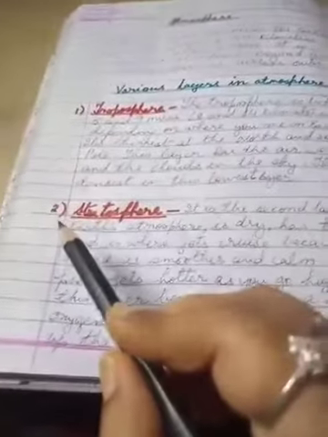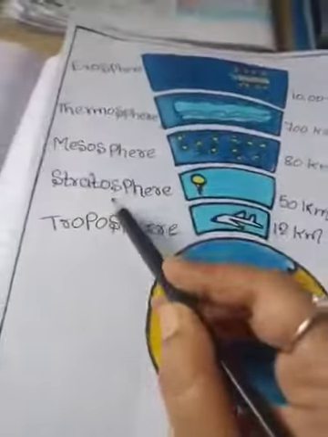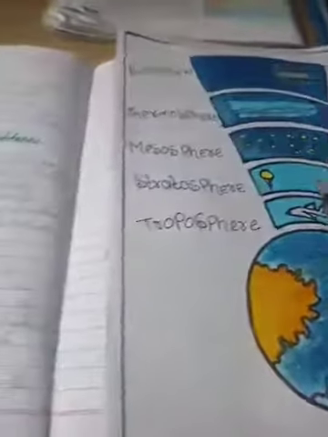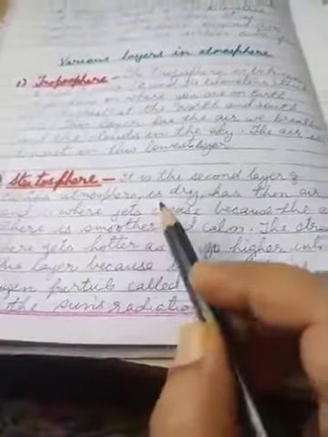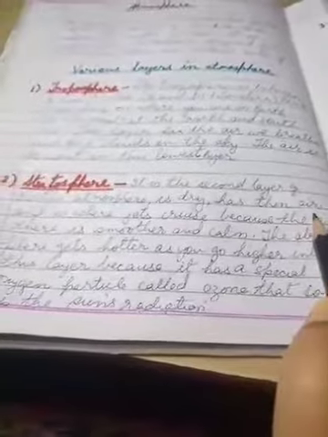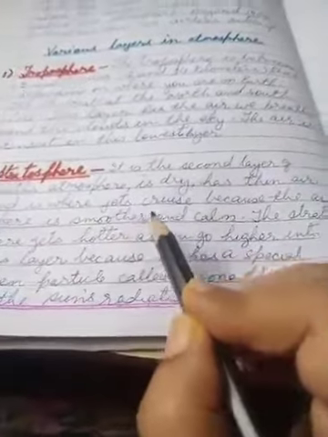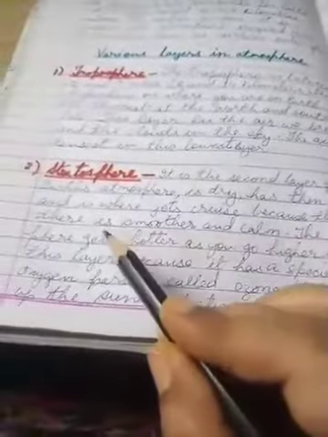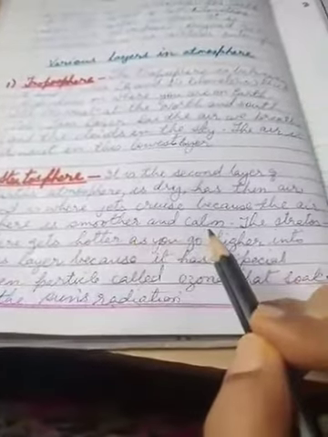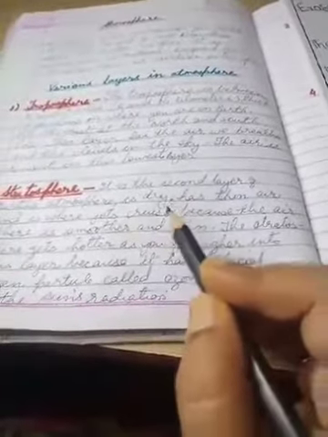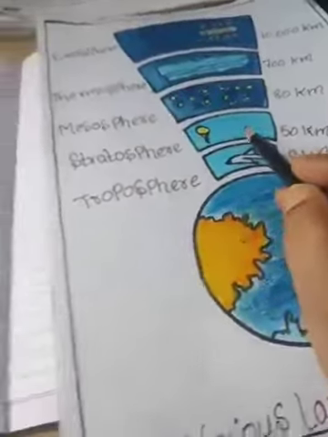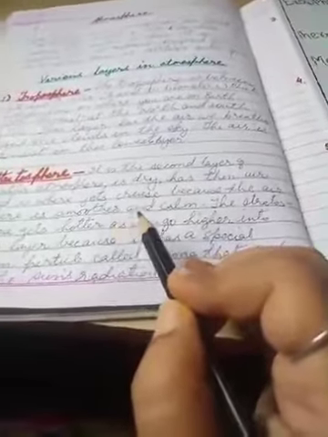Now let us start with the next layer of air, that is stratosphere. Over here you can see, children, in the picture I have made stratosphere. Now let us see over here. It is the second layer of the earth's atmosphere. It is dry. It has thin air and is where jets cruise because the air there is smoother and calm. It is saying that all the very fast planes move around in this stratosphere without any confined limits.